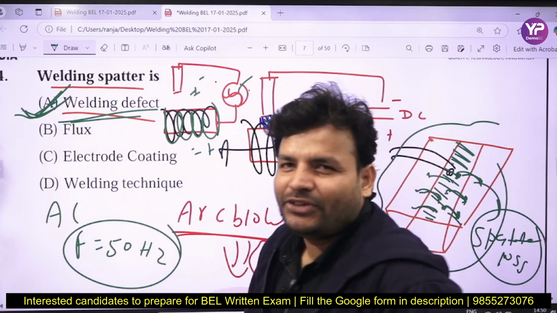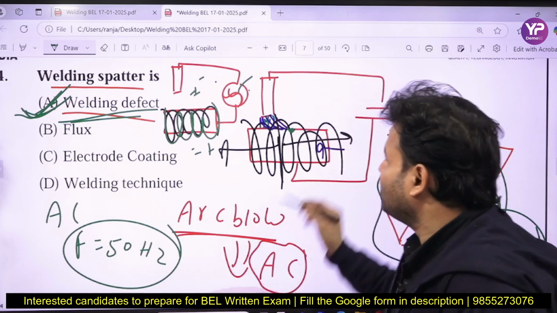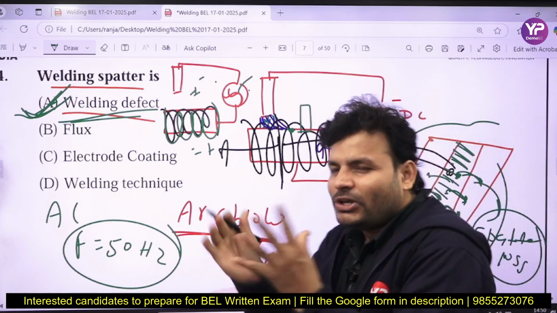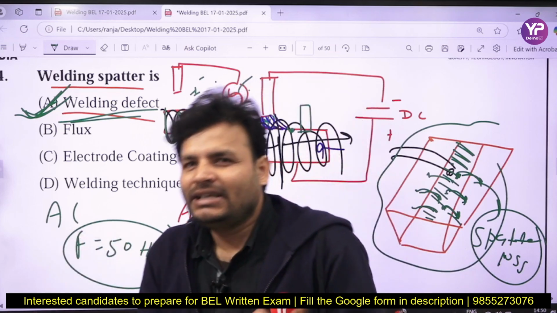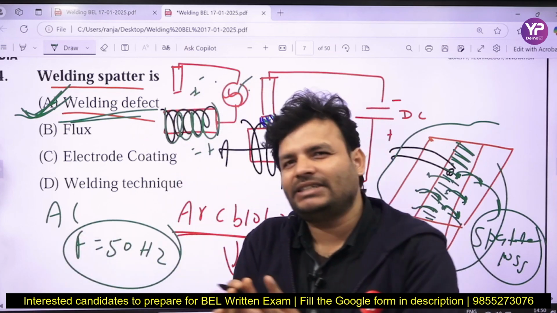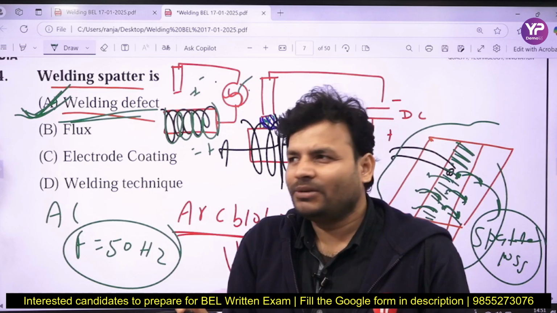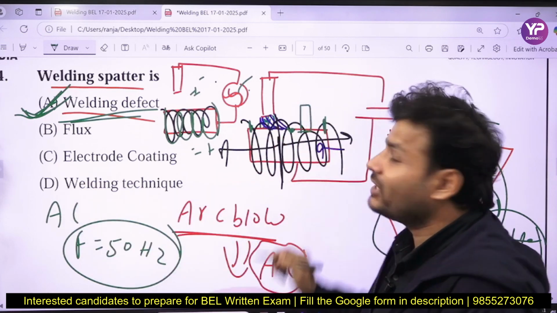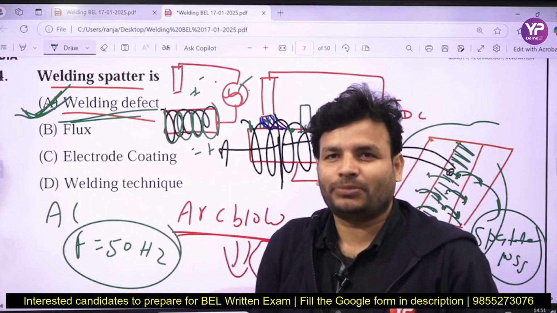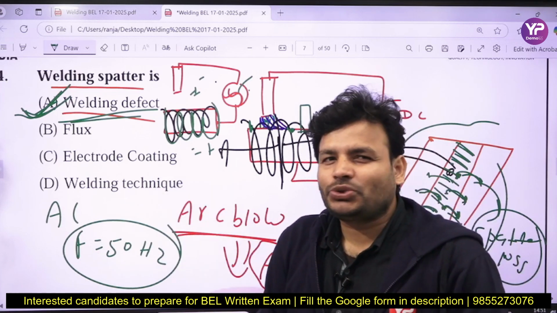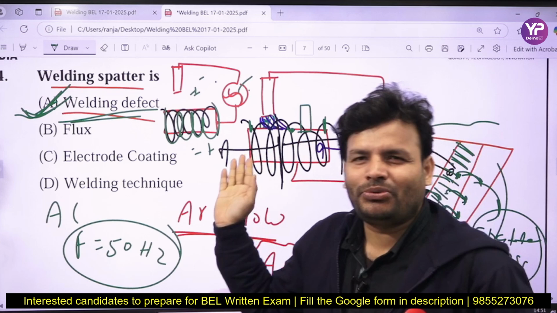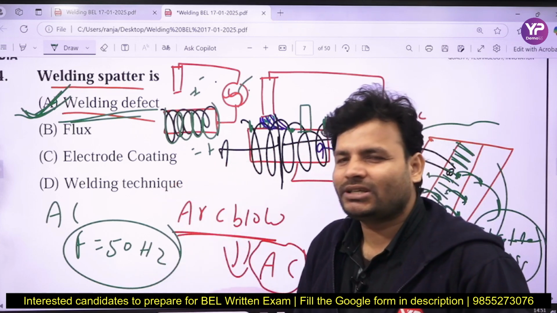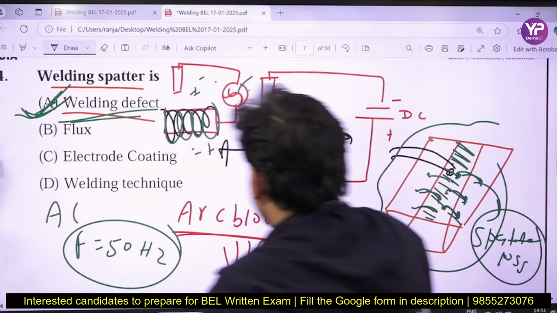And one more thing, when you are welding at the center, the magnetic lines of force will be equal from both ends. In such case also you will not observe any arc blow, right? But if you weld at either end, you will observe a lot of arc blow. So there are two ways. When we weld at the center, arc blow will be minimum, and when an AC power source is used, the impact is 0, there is no arc blow. So come to the next question.